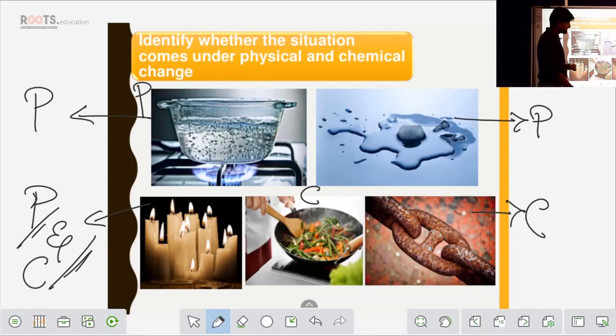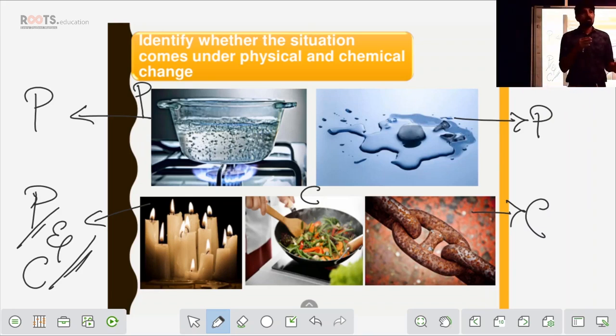Fine. So in this chapter we have studied terms like atom, elements, compounds, molecules, ions. These terms are very important so that you can understand chemical reactions in a better way, right?